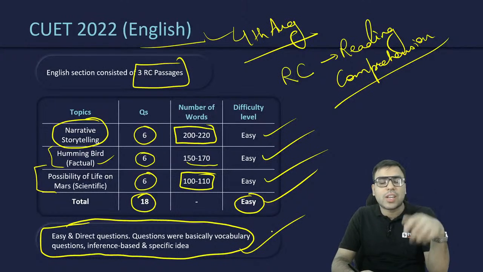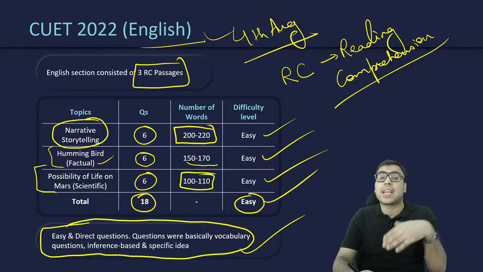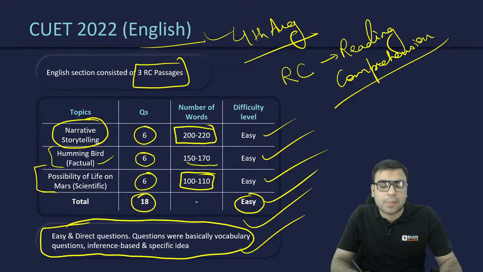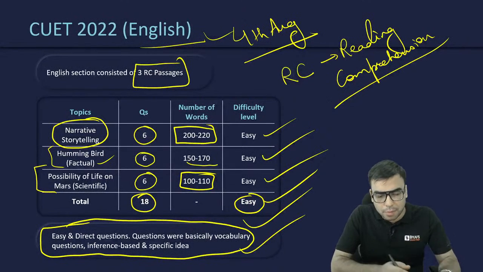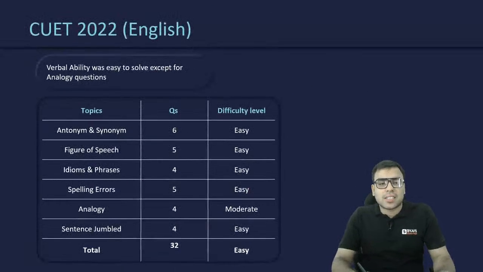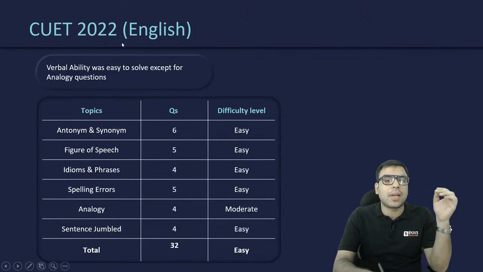So the questions were easy and direct. They were not very complicated or tough questions. So you could have easily gone through it if you had attempted it and prepared properly. That is what we are saying here. Now let's discuss the topic-wise details. Verbal ability was easy to solve except for the analogy section.